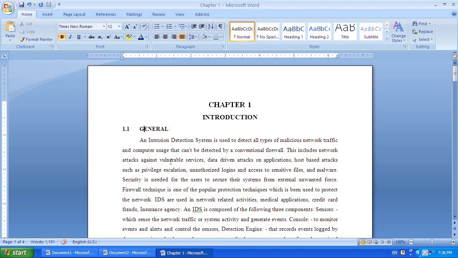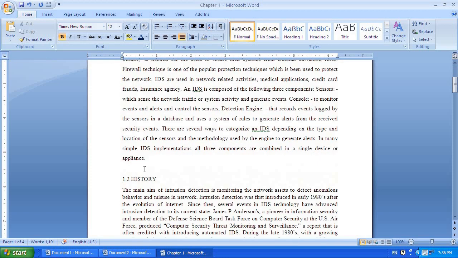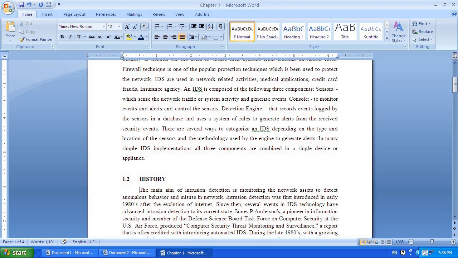1.1 General. Again I am going to align this. Select this and make it bold. Next, click the first letter of that, press tab, it will go here. Again come to this, press tab.